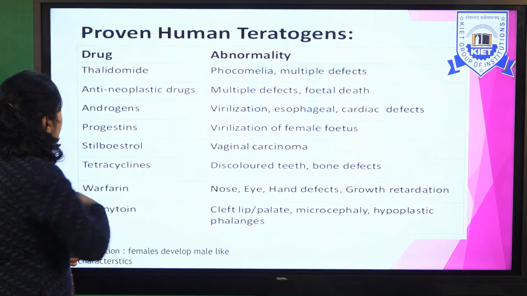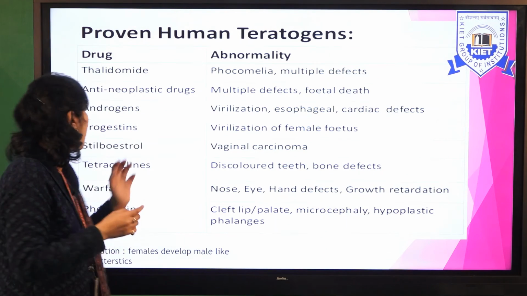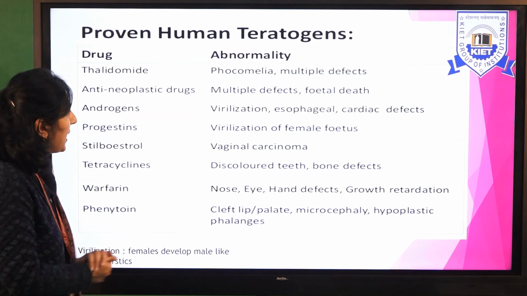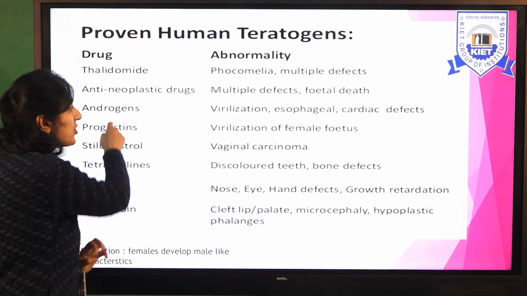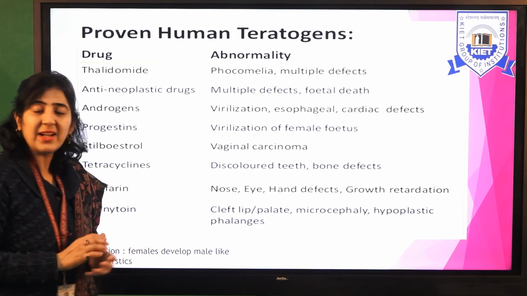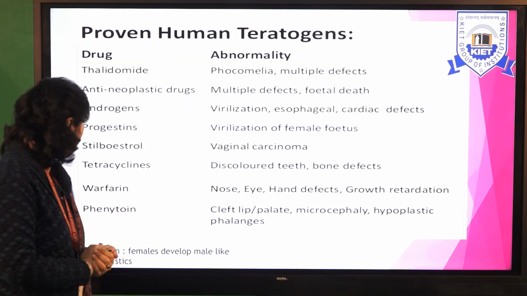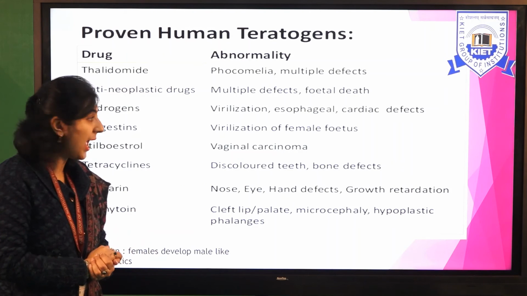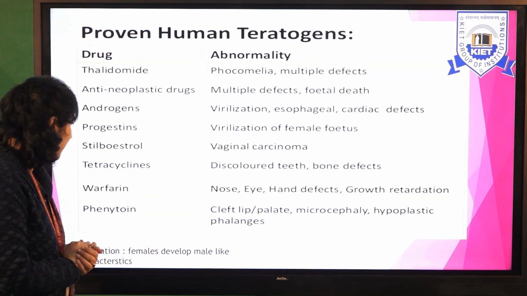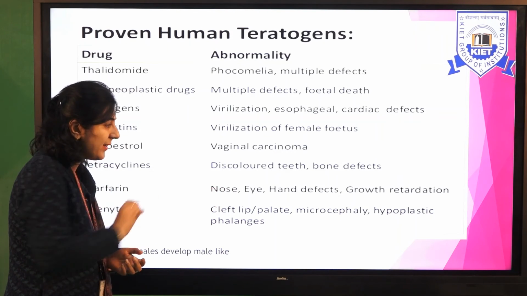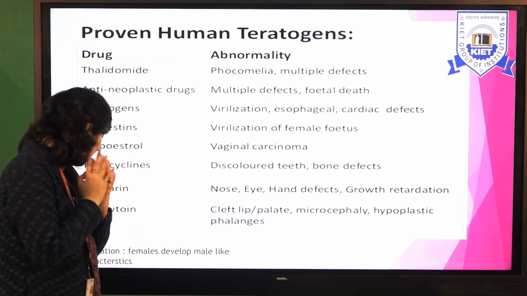So let's see some of the human teratogens. There are so many, but let's see some. Thalidomide can produce phocomelia and multiple defects. Anti-cancer drugs can produce multiple defects, even fetal death. Androgens can produce virilization and esophageal and cardiac defects. Progestins can cause virilization. Stilbestrol can cause vaginal carcinoma. Tetracycline can cause discolored teeth and bone defects in the newborn. Warfarin can produce growth retardation and many other defects. Phenytoin can produce cleft lip and palate, microcephaly, that is a small brain, and hypoplastic phalanges, the fingers are not properly developed, right?